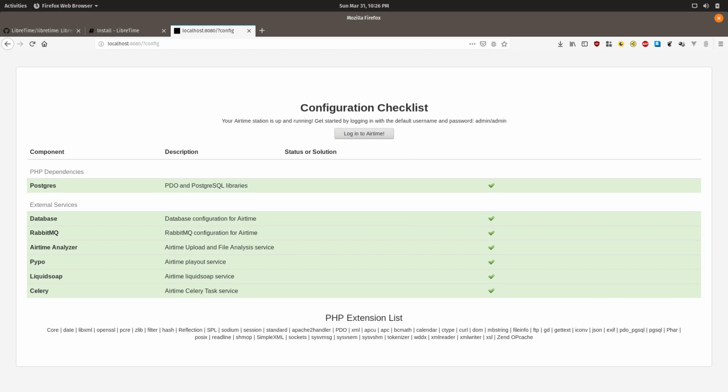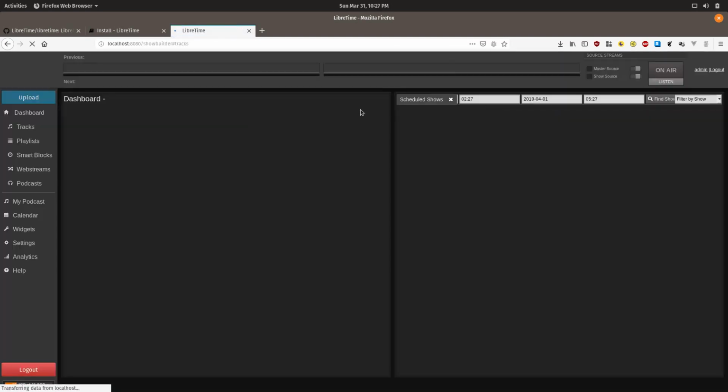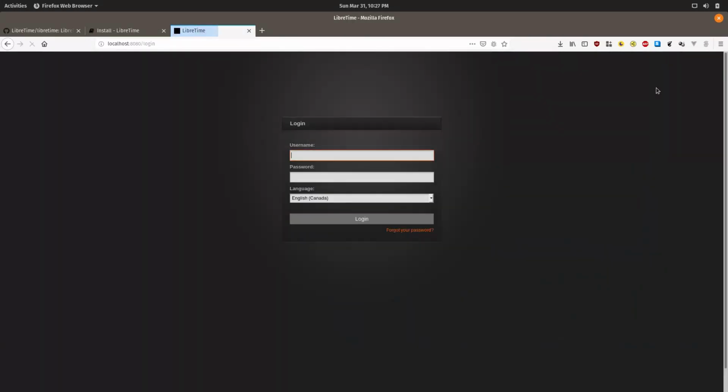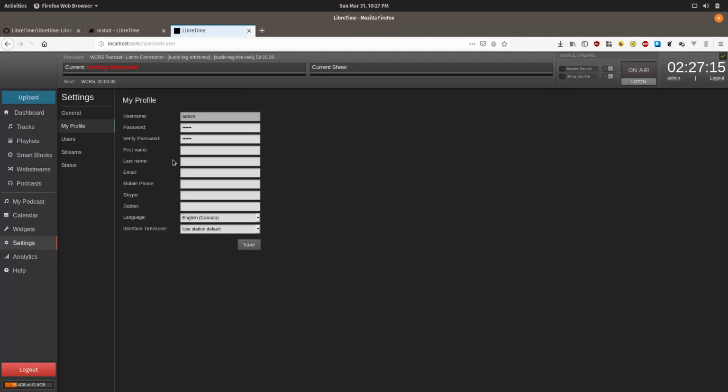Now you can click the button and you can log in with the default username admin. I was already logged in, so we'll just show you: admin, and the password is saved, admin. And so you can go here to settings, and then you'll want to change the admin password immediately so that anybody who stumbles upon your LibreTime instance needs to know the password.